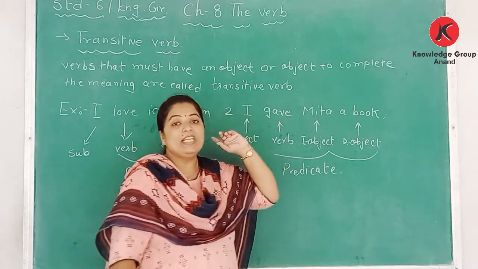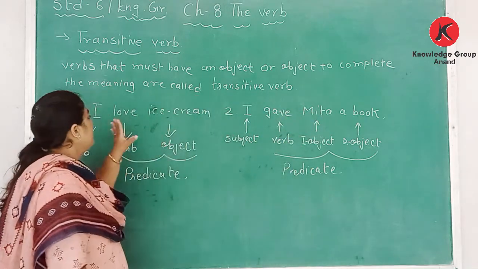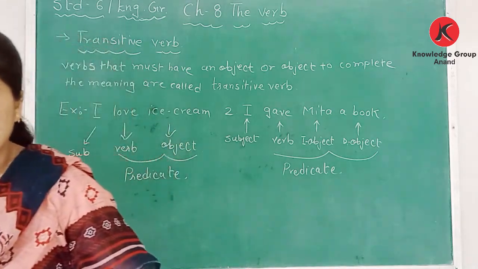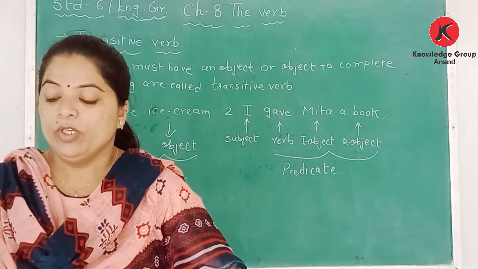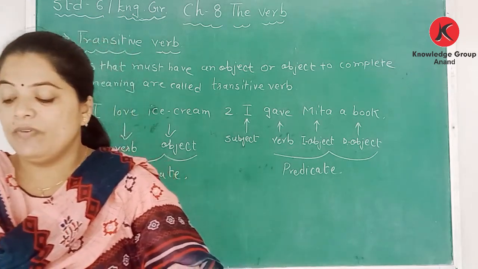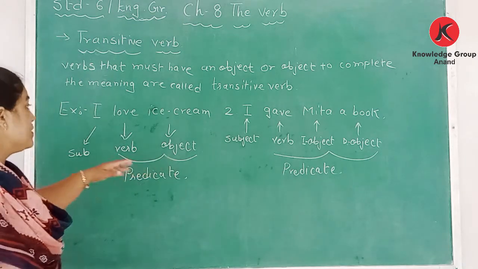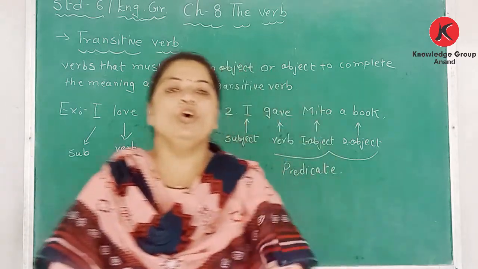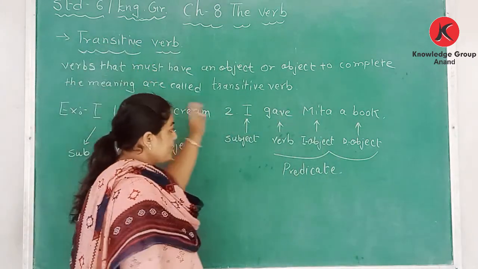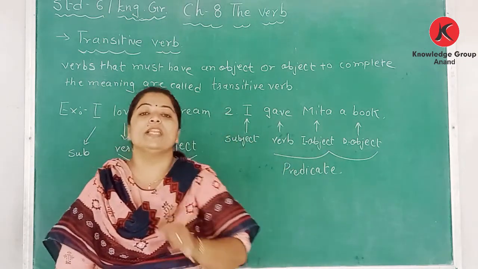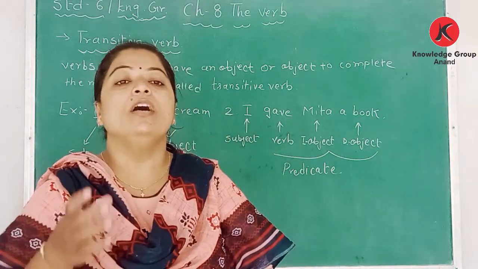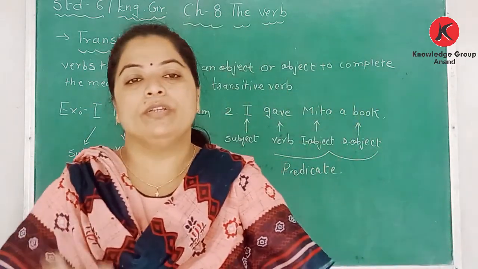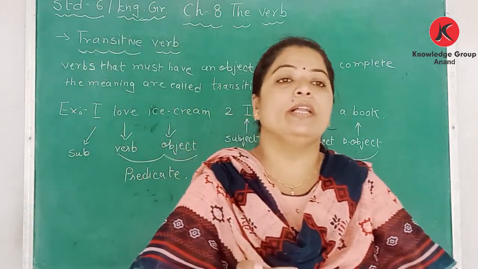So a transitive verb needs an object to complete its meaning, then it is called a transitive verb. Since the verbs love and gave in the two sentences have an object, we can say that they are transitive verbs. So love and gave, both are transitive verbs, both are having an object, and both are completing the meaning of a sentence. So it is called a transitive verb. A little bit of confusion, but if you go through the books, read the definitions and examples clearly, it will be clear.